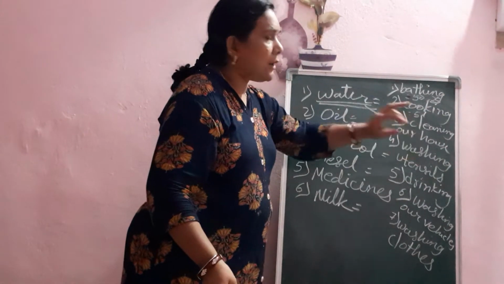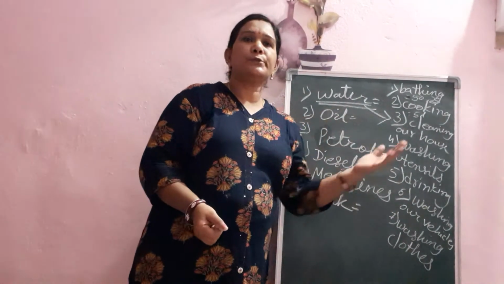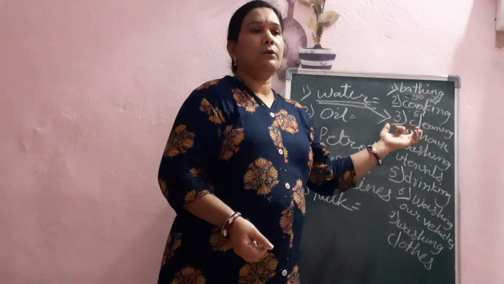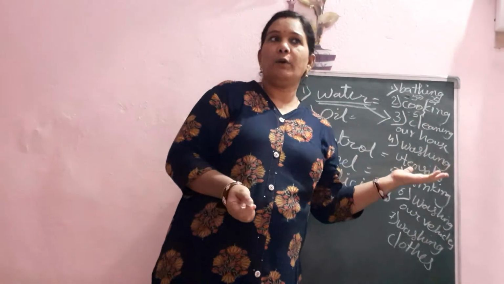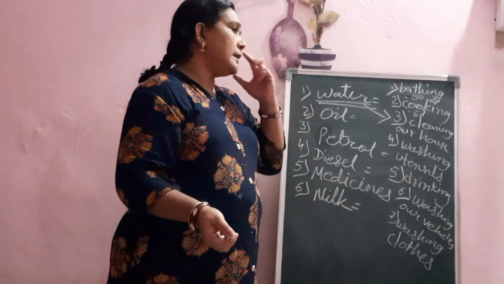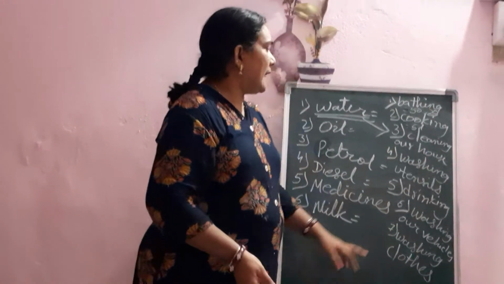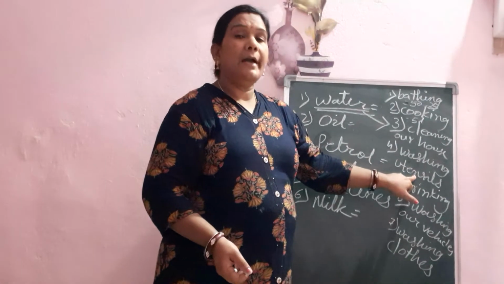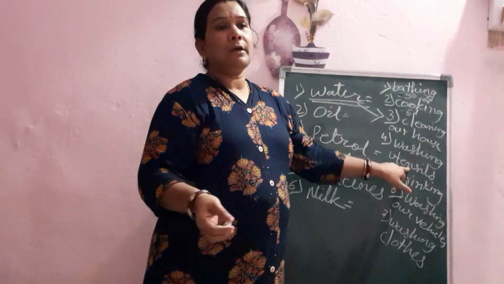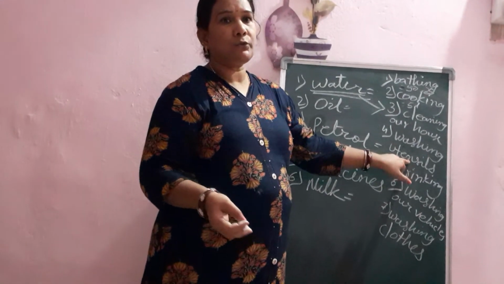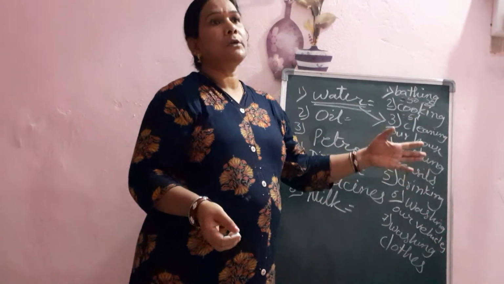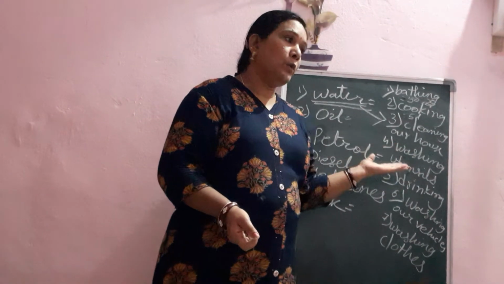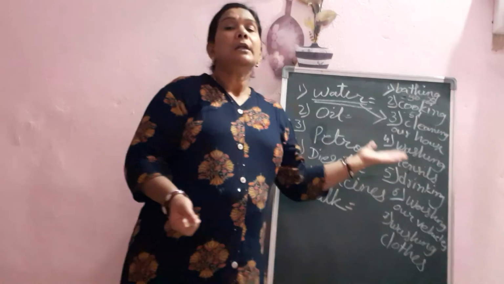For cleaning our house, if you have 2 rooms or 4 rooms, we need water according to the size of the rooms. For cleaning our house, hardly we require one bucket or 2 buckets of water, so it is 25 liters to 50 liters. Now next, washing utensils. For washing utensils also one bucket of water is required. One bucket holds 25 liters to 50 liters, or 30 liters. If more utensils are there, we require more; if fewer utensils, we require less water.